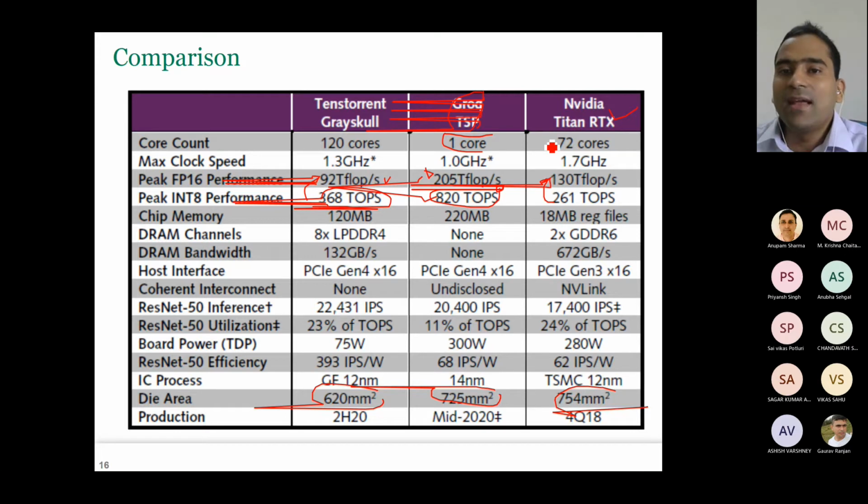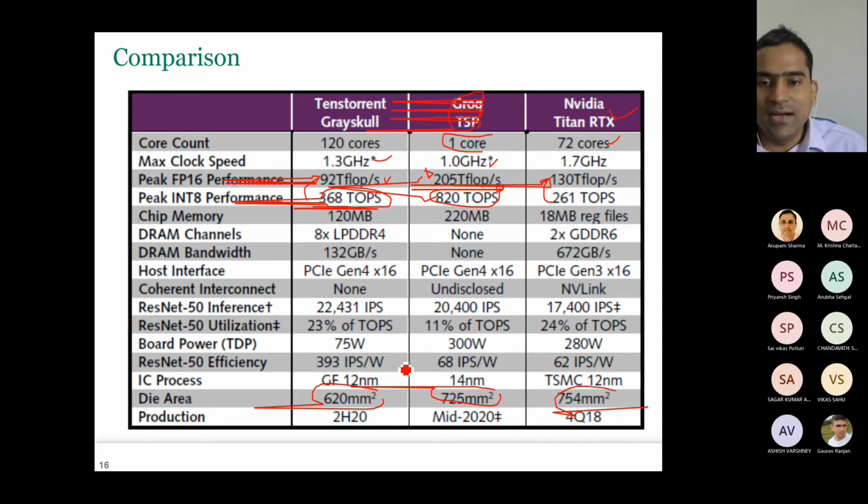Now let us see the frequency. Here it has 72 cores. Okay, fine. Here it is 1.3 gigahertz clock. Here it is only 1 gigahertz. Again, you see, we are keeping the frequency low. We don't want very high frequencies so that we can save power.